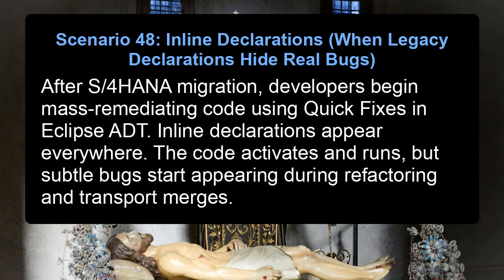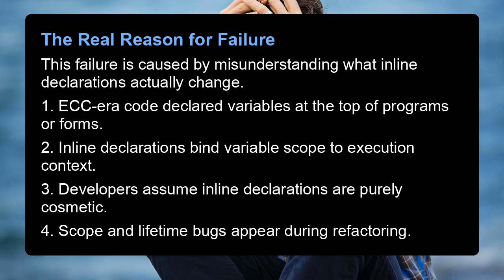Scenario 48. Inline declarations. When legacy declarations hide real bugs. After S/4HANA migration, developers begin mass remediating code using quick fixes in Eclipse ADT. Inline declarations appear everywhere. The code activates and runs, but subtle bugs start appearing during refactoring and transport merges. The real reason for failure. This failure is caused by misunderstanding what inline declarations actually change.